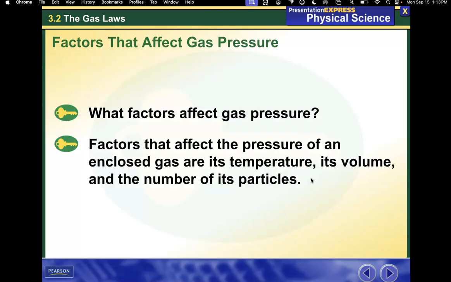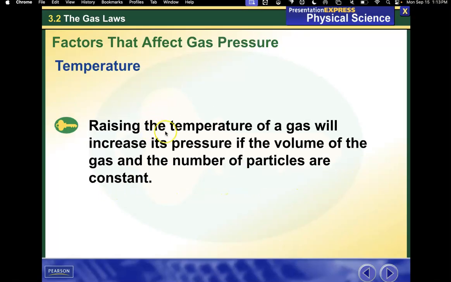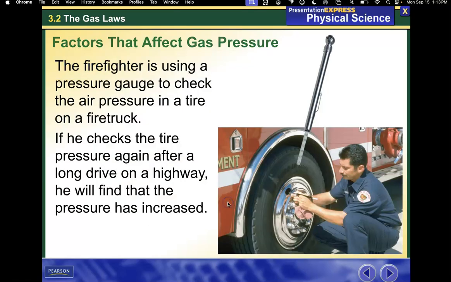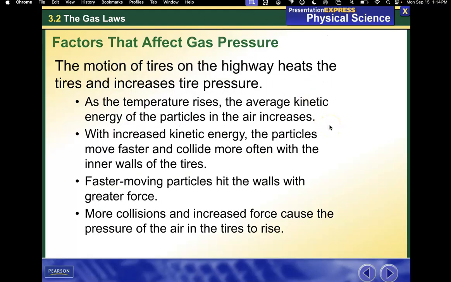What factors affect gas pressure? Factors that affect the pressure of an enclosed gas are its temperature, its volume, and the number of particles. Temperature: raising the temperature of a gas will increase pressure if the volume of the gas and the number of particles are constant. A firefighter is using a pressure gauge to check the air pressure in a tire on a fire truck. If he checks the tire pressure again after a long drive on the highway, he will find that the pressure has increased. The motion of tires on the highway heats the tires and increases tire pressure.